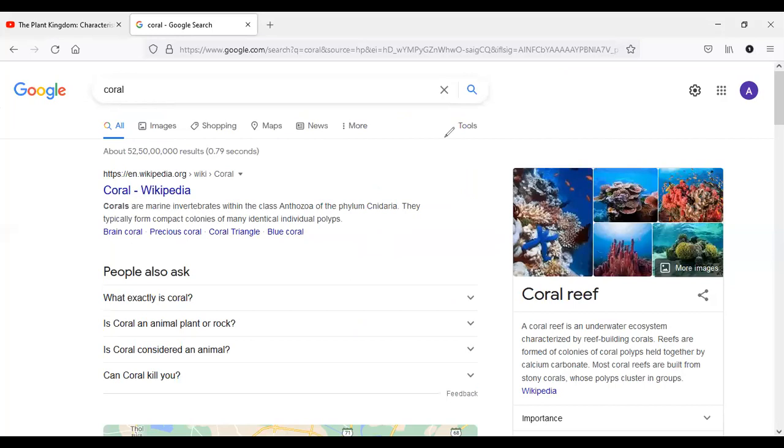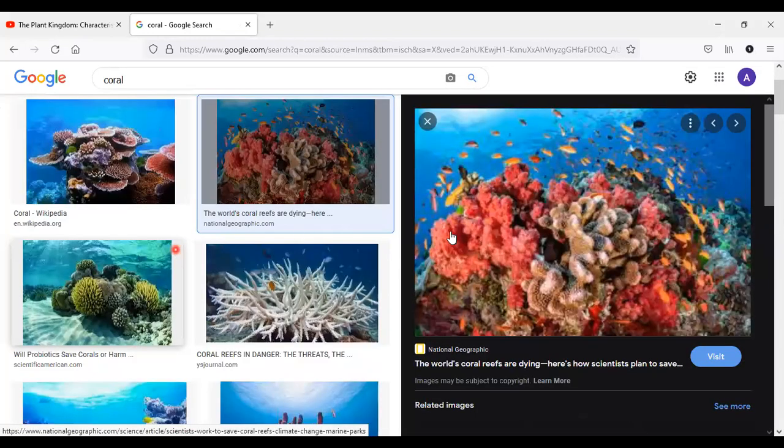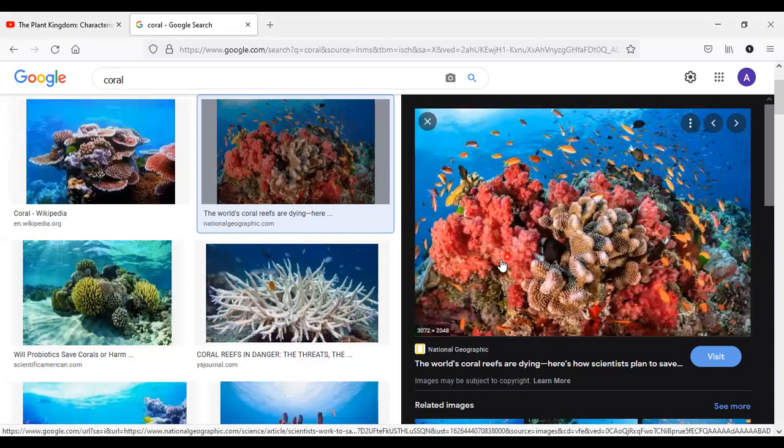So these are the images of coral reef. You can see these are the corals, the red structures. And let me tell you, the Great Barrier Reef of Australia is of huge significance to the natural flora and fauna of that area.